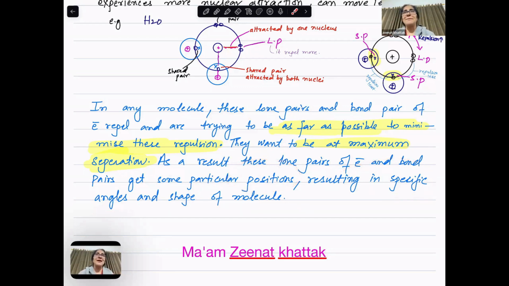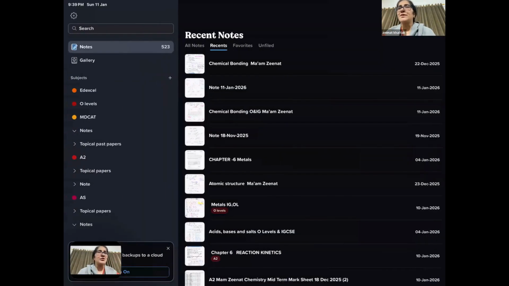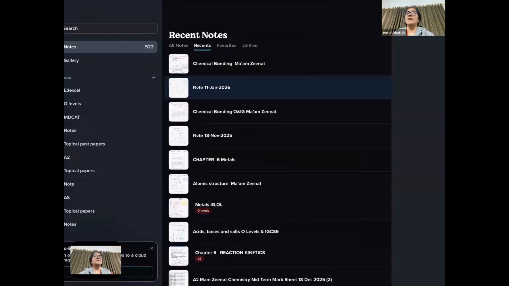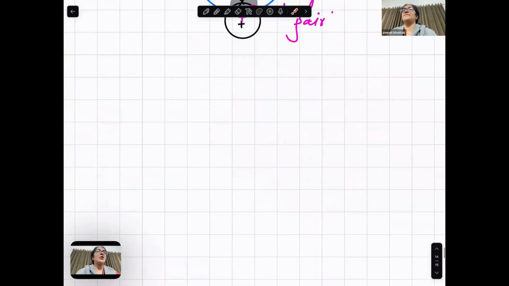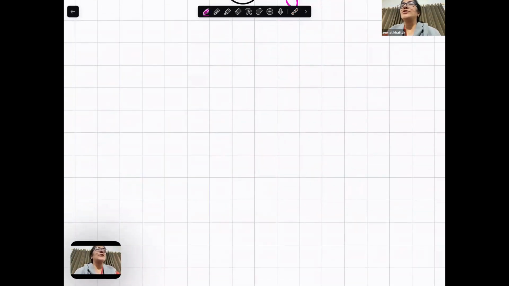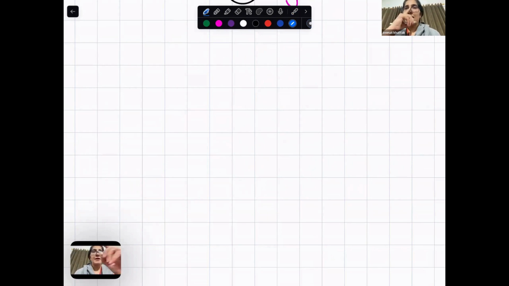Suppose we take an example, now I'm going in a systematic way. Look, suppose I have a molecule in which there are only two bonds, there is no lone pair on the central metal atom.